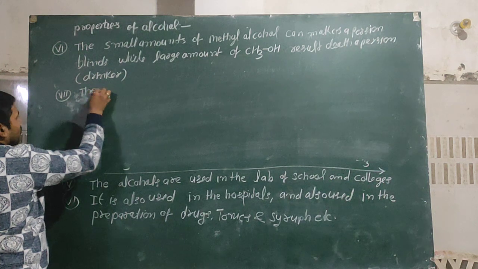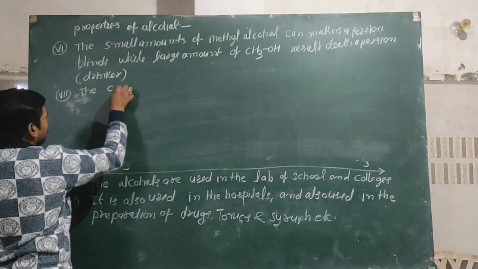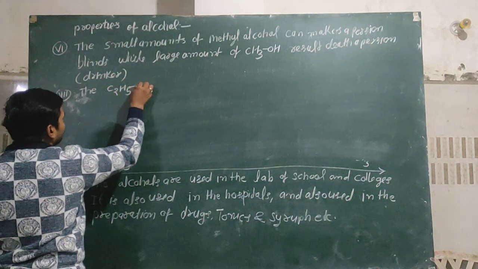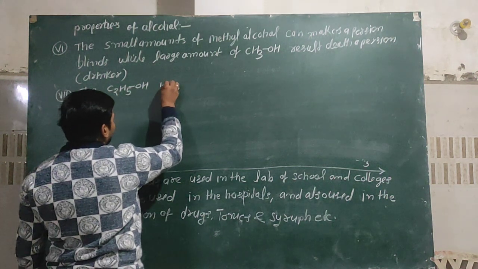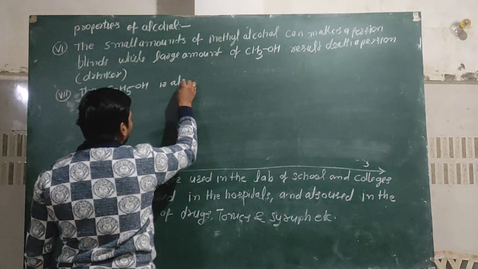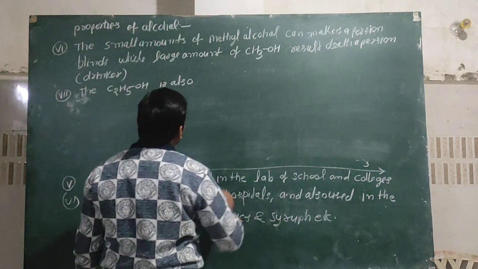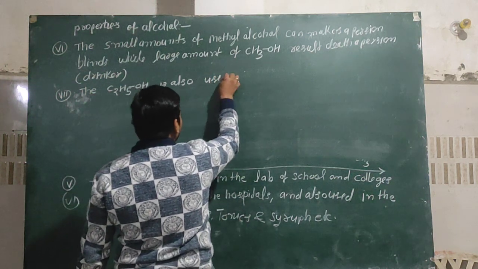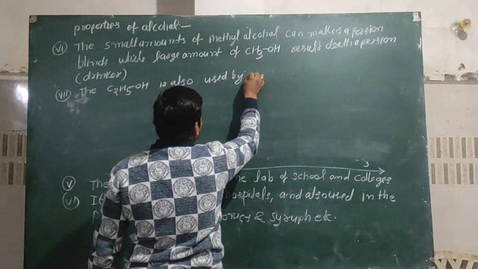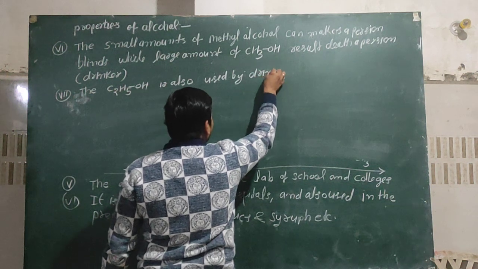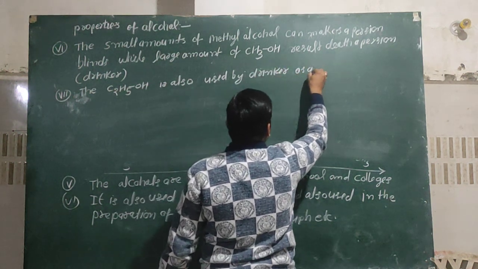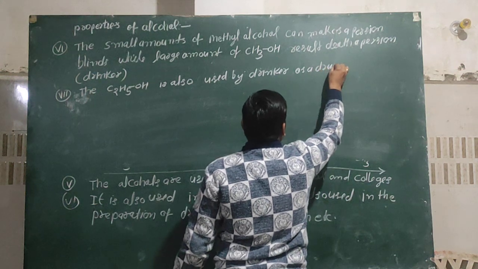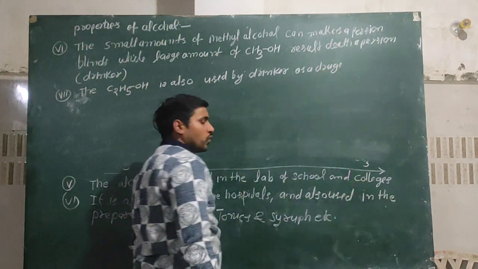And ethyl alcohol, C2H5OH, is also used by drinkers as a drug.